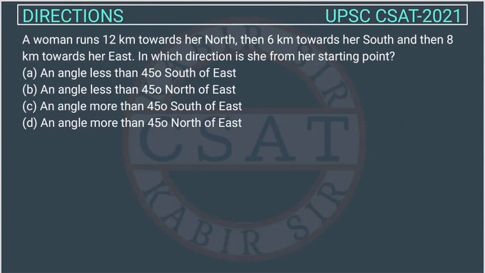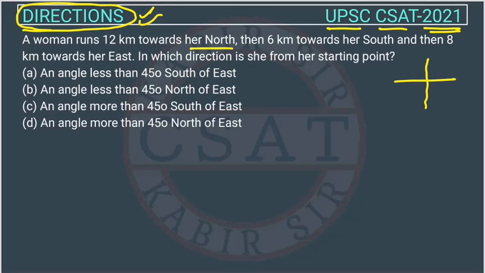This is a reasoning question from the direction chapter asked by UPSC in the CSAT paper of 2021. A woman runs 12 km towards her north. Whenever we have a direction question, we should draw the directions. So she runs 12 km towards north, going this side.